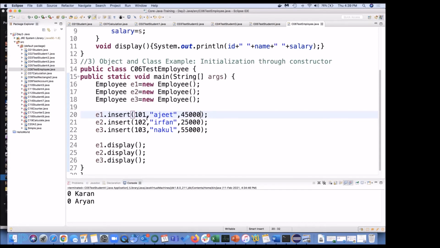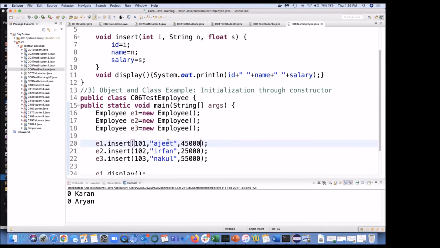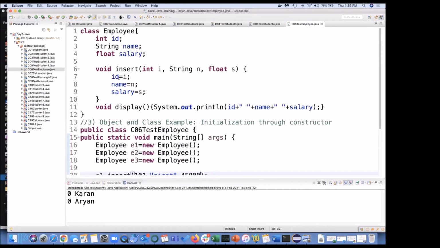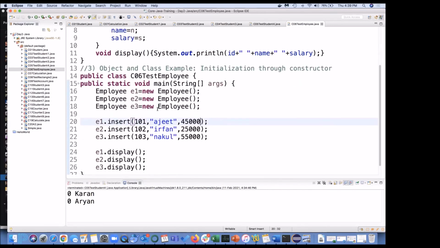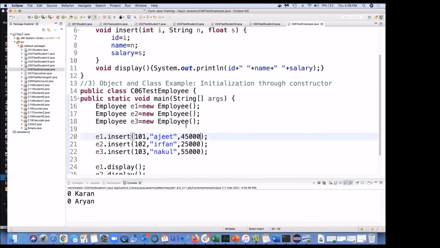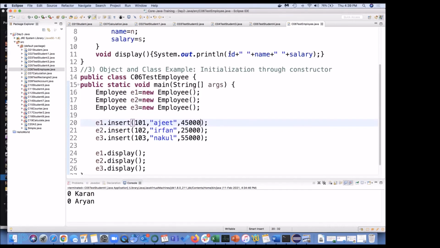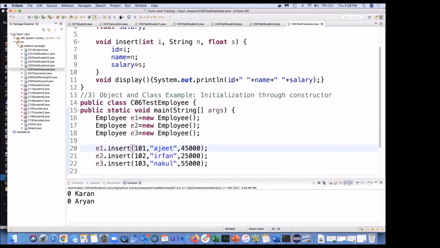So what is going to happen now? If I execute E1 insert, for E1 it is going to save 101, Ajit and 45,000 for ID, name and salary. Likewise, it will do for E2 and E3, and the values corresponding to all these three will be saved in your heap. And when you call the display function, the corresponding value of ID for E1 will be 101.